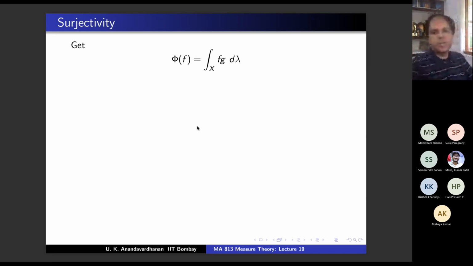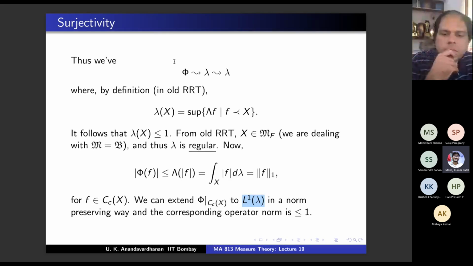So this phi is thought of as being on the dual of L1 lambda. But what is the dual of L1 lambda? We have already proved what the dual of L1 lambda is. That phi was defined on CCX. So we are using the Hahn extension theorem.